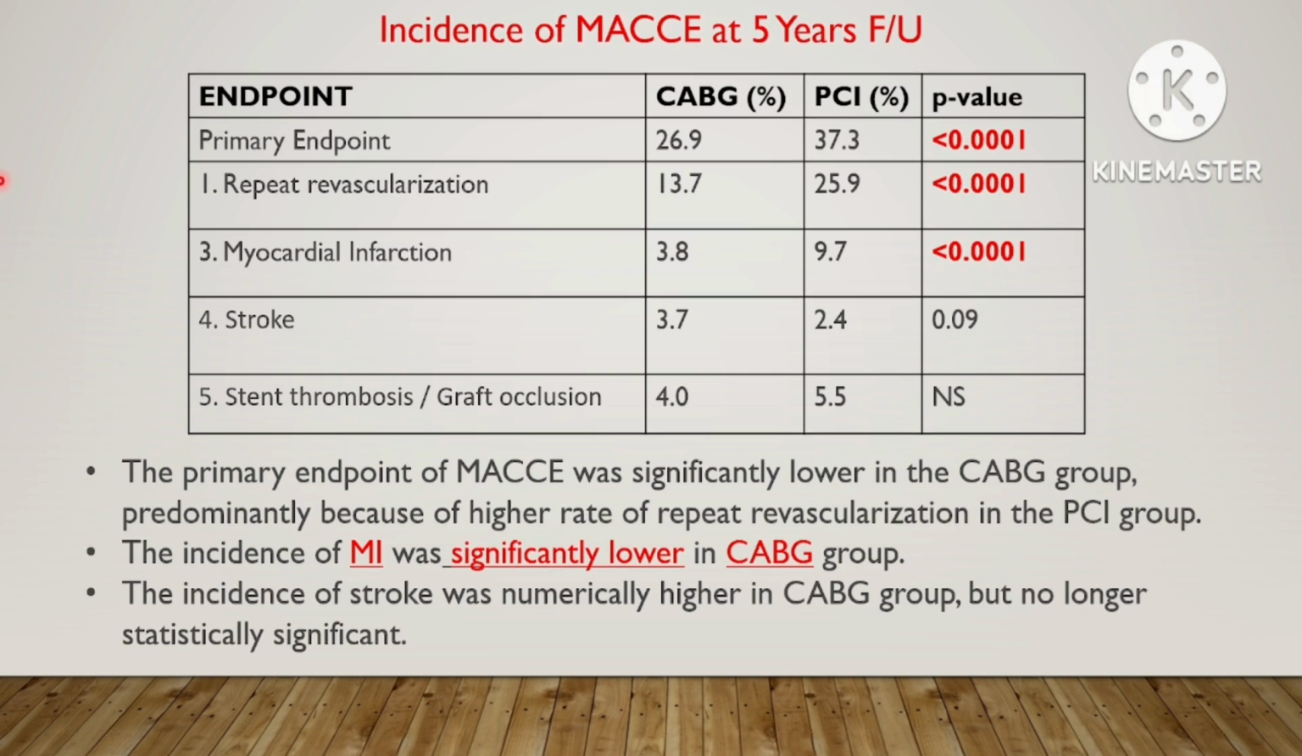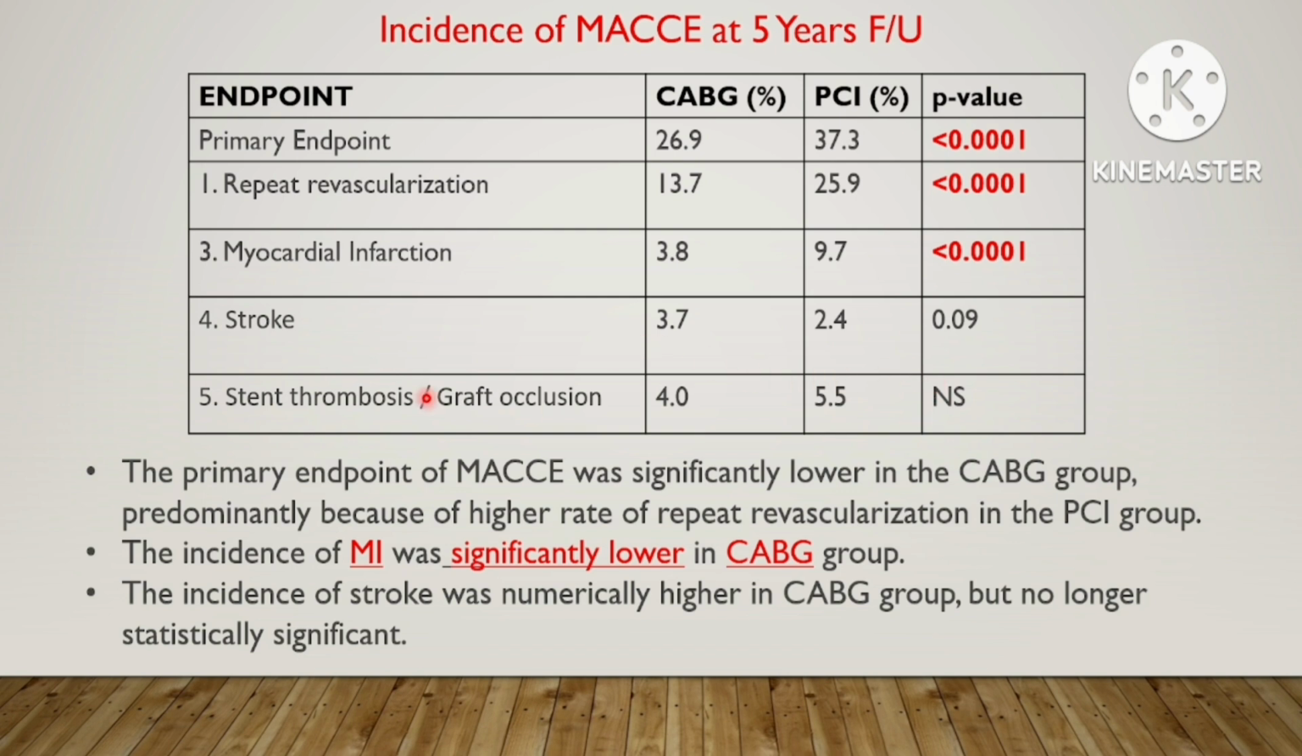Now let's see the results at 5 years. The results at 5 years were similar to those observed at 3 years. The incidence of the primary endpoint was significantly higher in the PCI arm because of excess repeat revascularization and myocardial infarction events in the PCI arm. The incidence of stroke in the CABG group, though numerically higher, was not statistically significant between the two